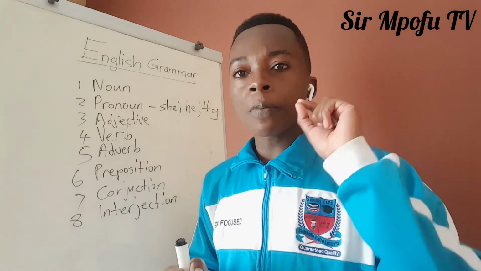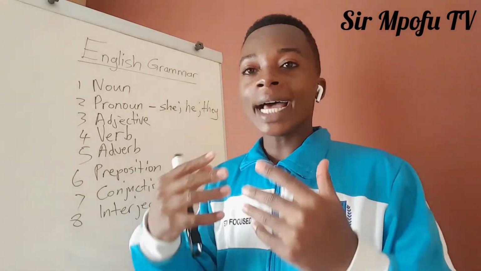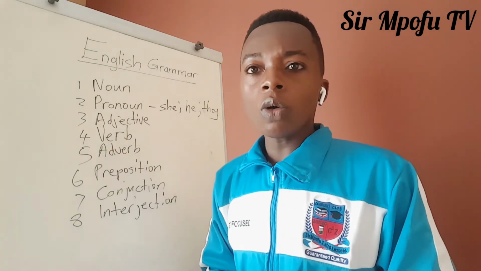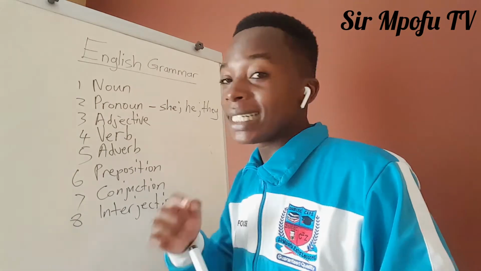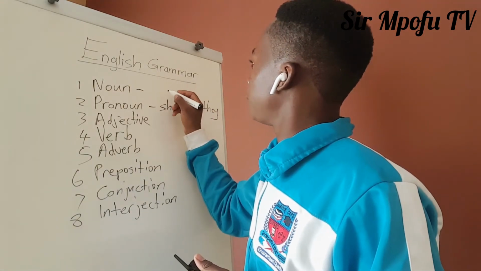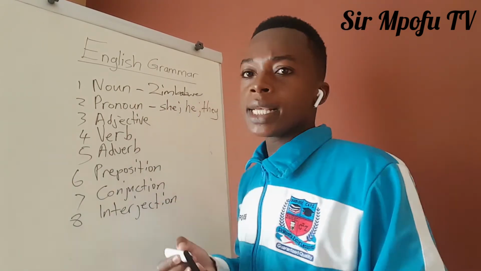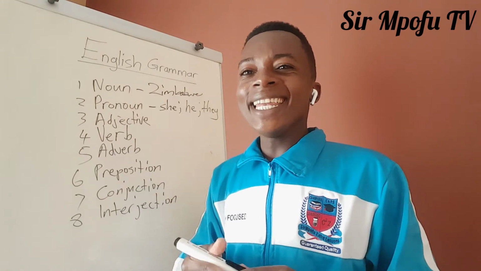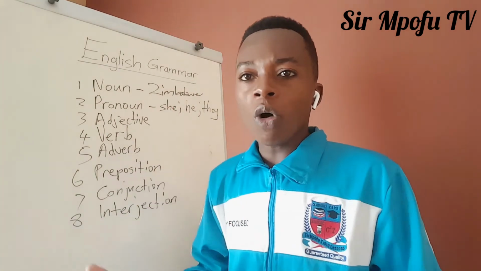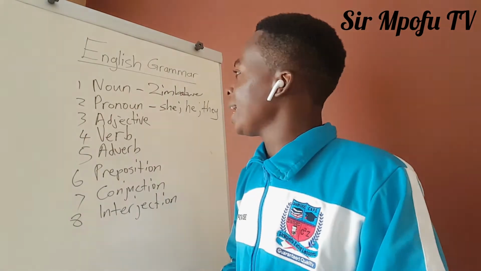What you just have to know is a pronoun is a word that replaces a noun, or that represents a noun. And examples of nouns, what's your name? That is a noun. And also Zimbabwe, it's also a noun, because it's a name of a country. South Africa is a noun. So, a naming word, a name of a place, a name of a person, a name of things, all of them, they are nouns.